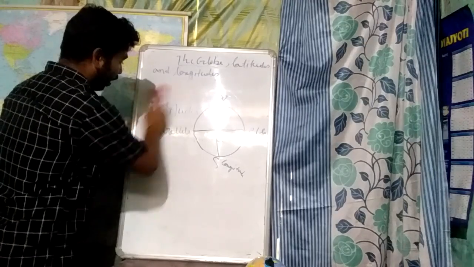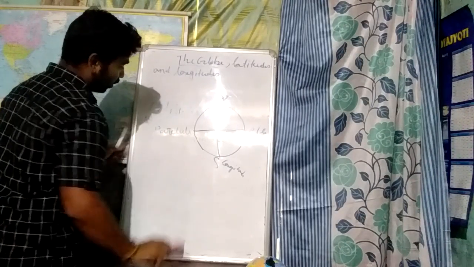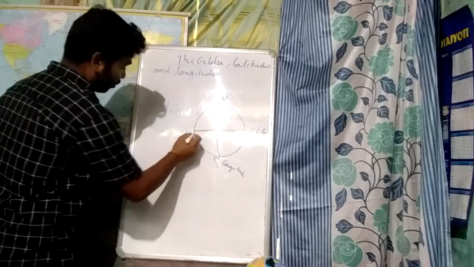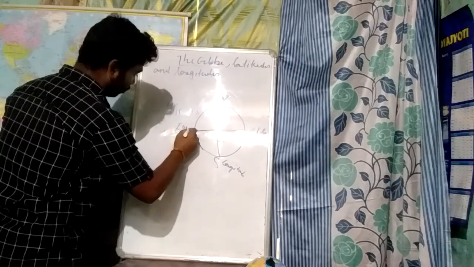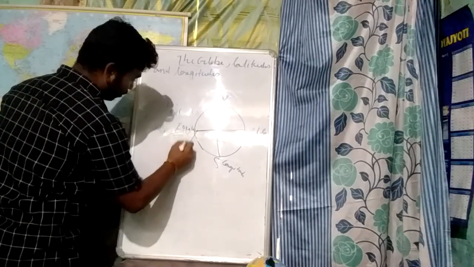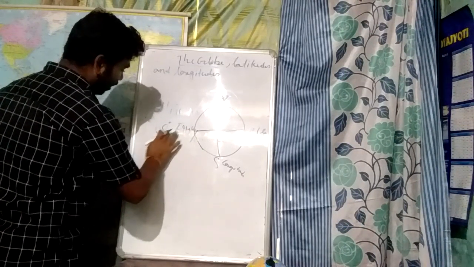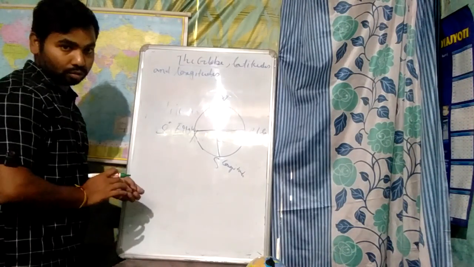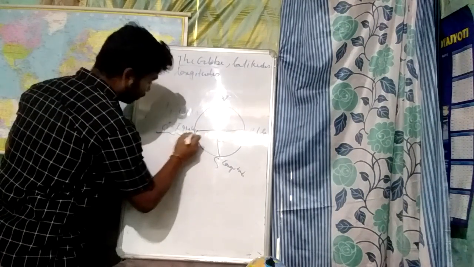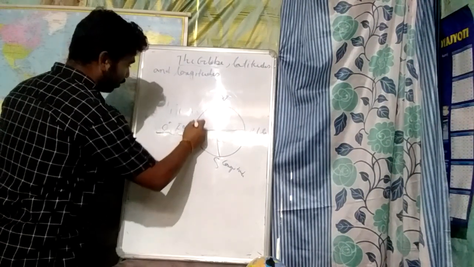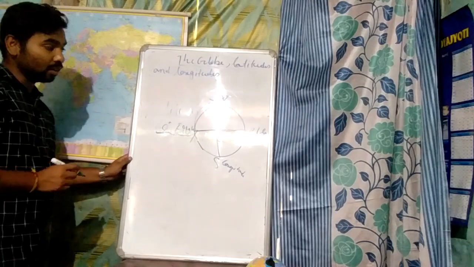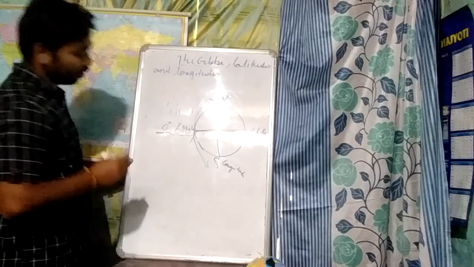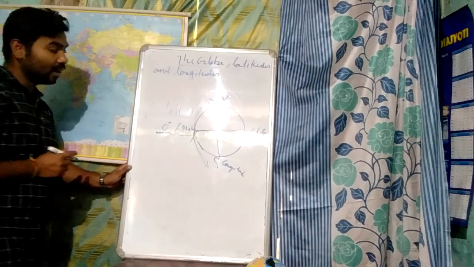Last class I discussed that the equator is the largest latitude. This is the equator, and this is 0 degree. From the equator, this part of the latitudes is known as the northern latitudes, and from the equator, this part of the latitudes is known as the southern latitudes.